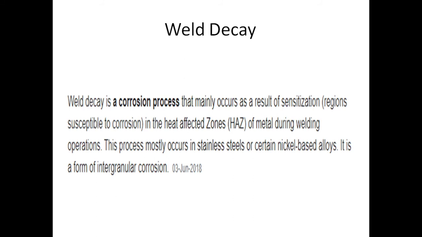Now we will discuss weld decay. What is meant by weld decay? Weld decay is a corrosion process that mainly occurs as a result of sensitization.